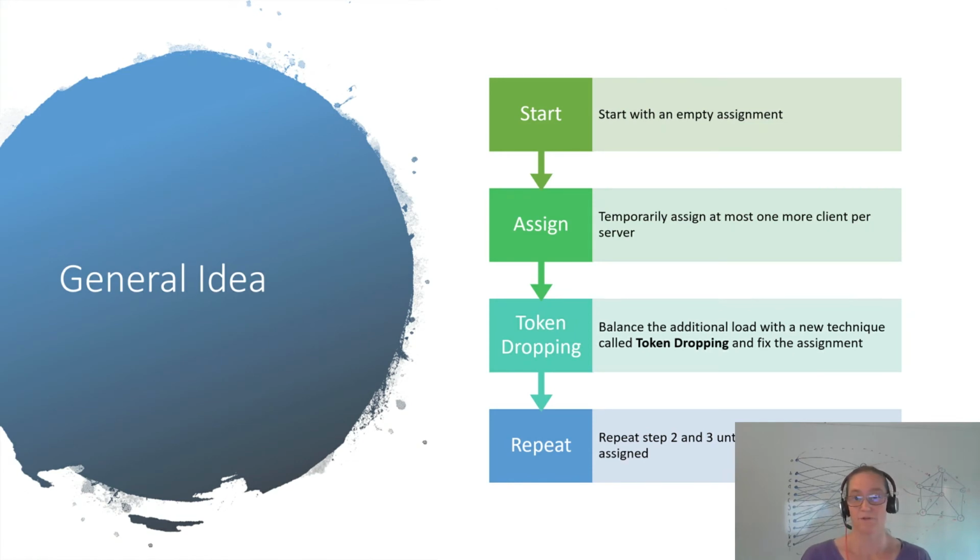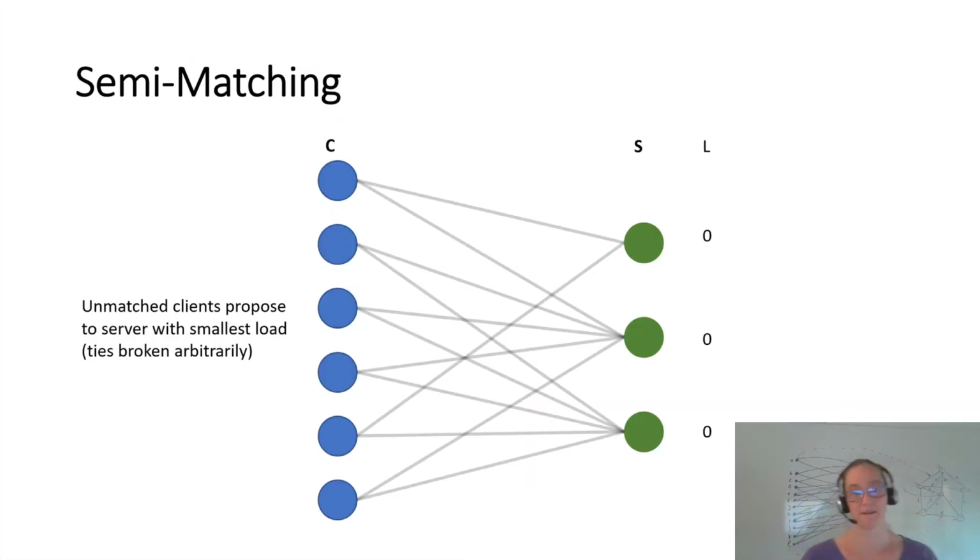Let's have a quick overview of this algorithm. So we start, as said, with the empty assignment. Then we temporarily assign at most one more client per server. And then we already try to balance it. And we do that by using something called token dropping, which I will tell you soon more about. With this, we fix the current assignment, and then we go back to step 2, and we continue assigning more and more clients, and then balancing it over and over again until all of the clients are assigned.